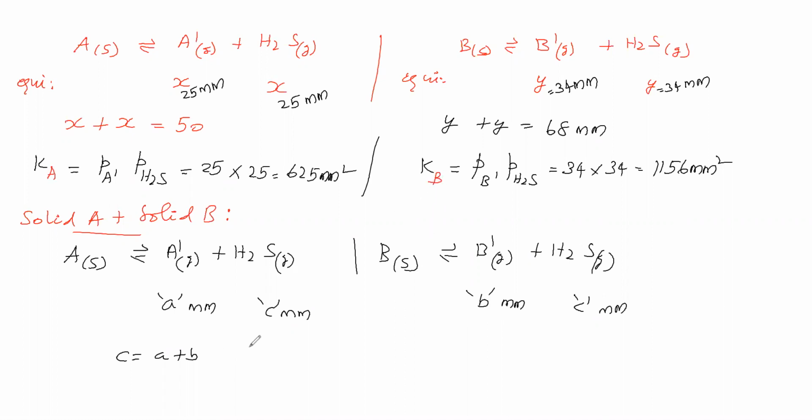Ka is equal to partial pressure of A dash into partial pressure of H2S. Kb is equal to partial pressure of B dash into partial pressure of H2S.